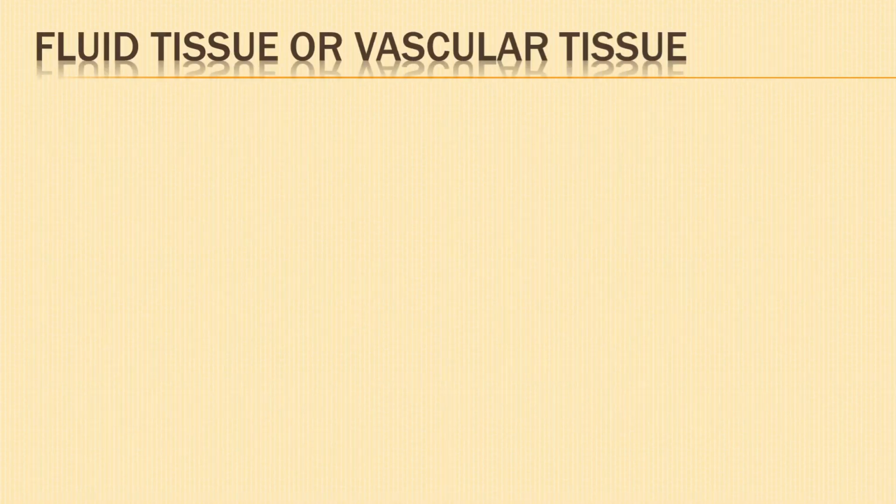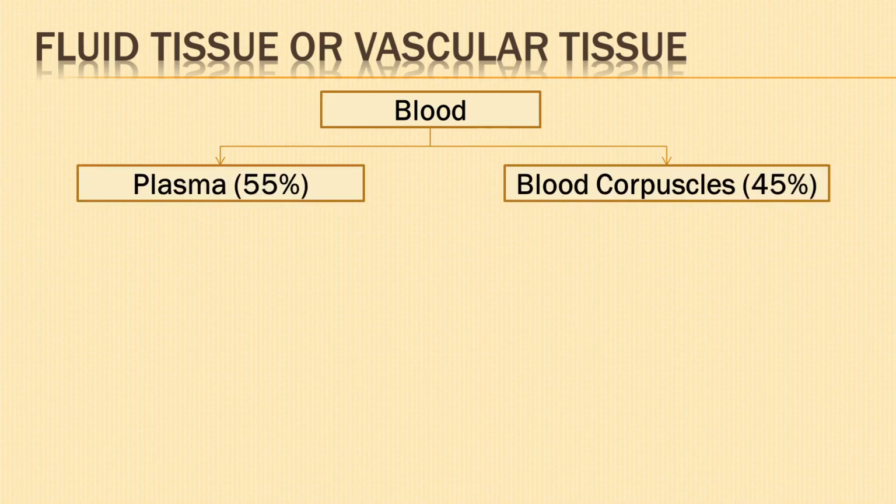Next is the fluid tissue or vascular tissue. It consists of a fluid matrix in which free floating cells are suspended. It includes blood and lymph. Blood is formed of two parts, plasma 55% and cells that float freely in the plasma, namely blood corpuscles 45%.